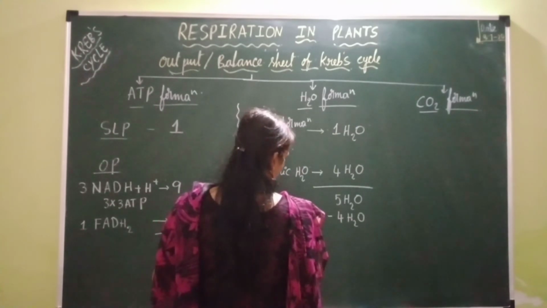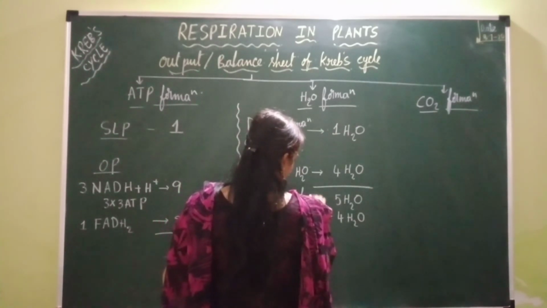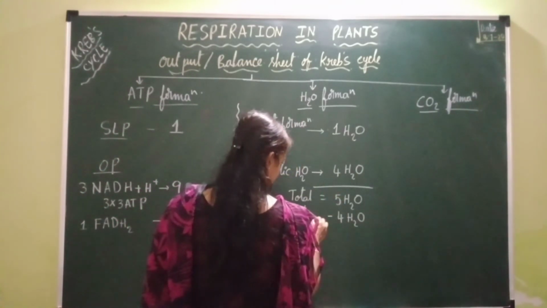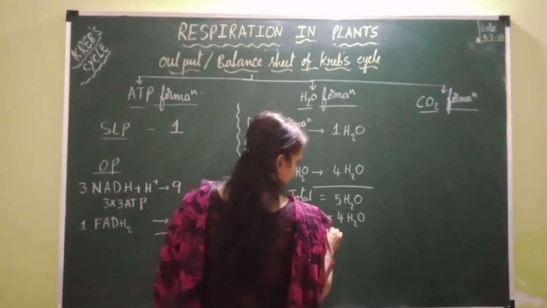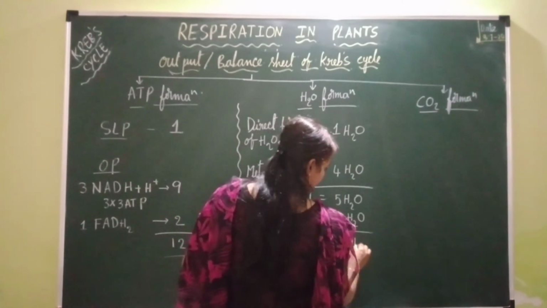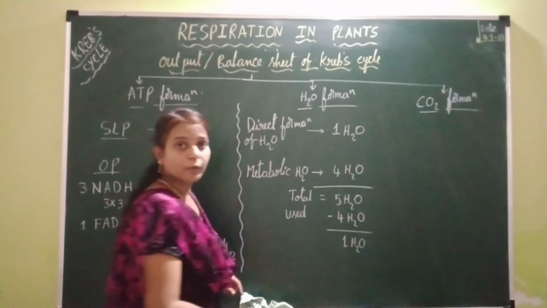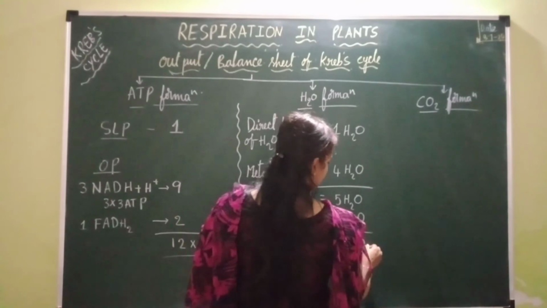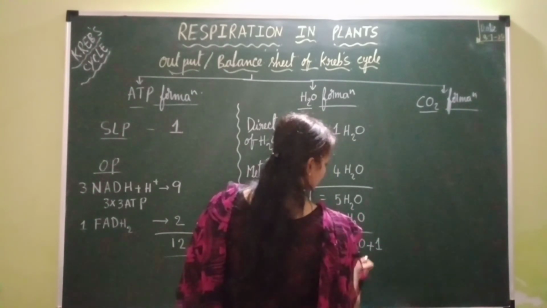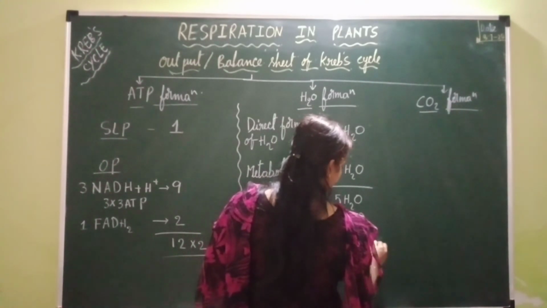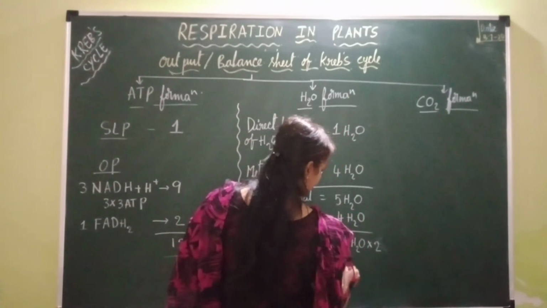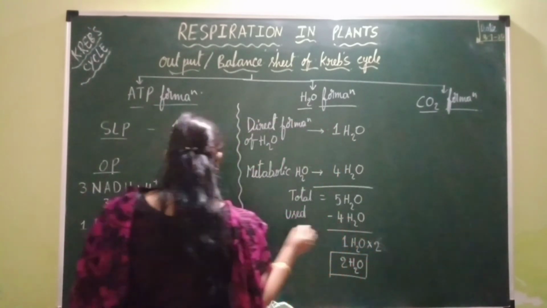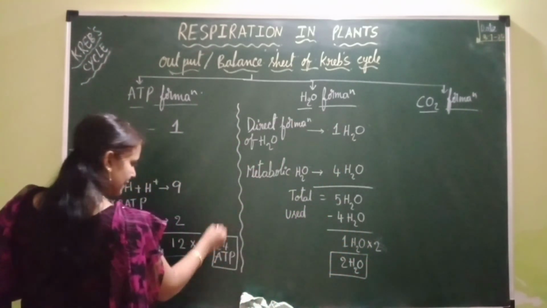So the total number of water molecules formed is 5 per one cyclic pathway of the Krebs cycle. How many are used? Used are 4. So what is the net gain of water molecules? 1 water molecule. So per one cyclic pathway, 1 water molecule. Per 2 cyclic pathways, 1 plus 1 or 1 into 2, 2 water molecules. So the net gain of water molecules through the Krebs cycle is 2. Net gain of ATP through the Krebs cycle is 24.